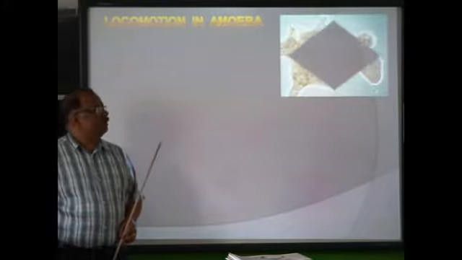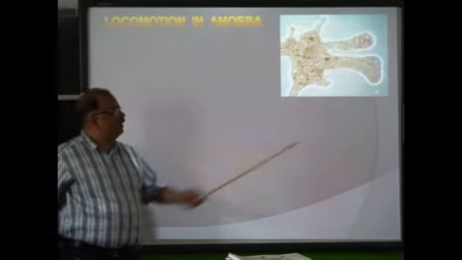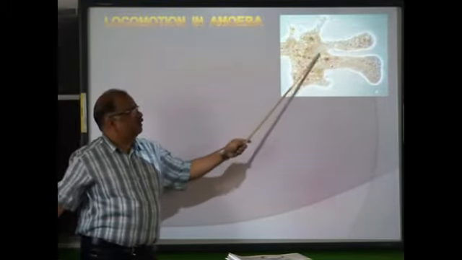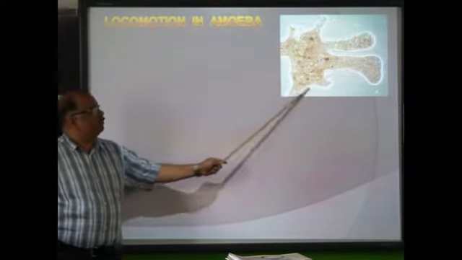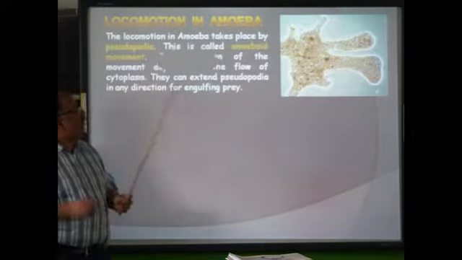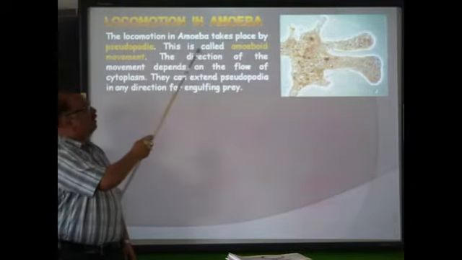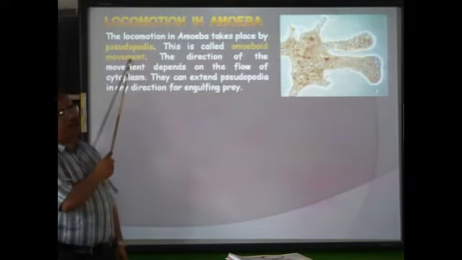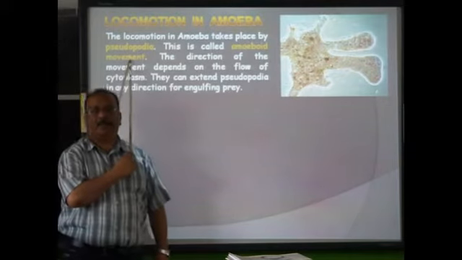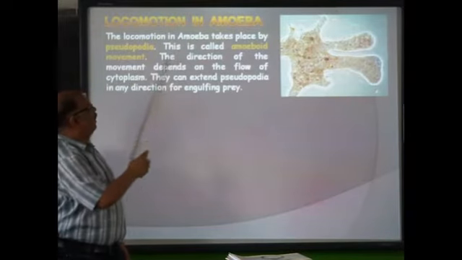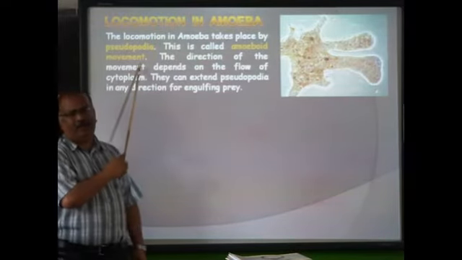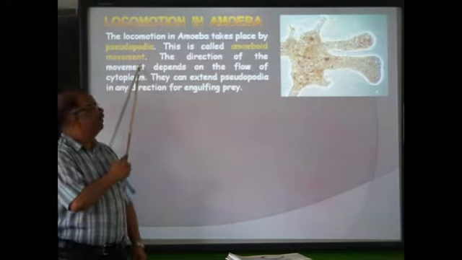Now comes locomotion in amoeba. I told you it is done with the help of pseudopodia. These are the pseudopodia. So amoeba is in locomotion. Okay, it's moving. How does it happen? The locomotion in amoeba takes place by pseudopodia. Pseudopodia means false feet. This is called amoeboid movement. The movement in amoeba is called amoeboid movement.